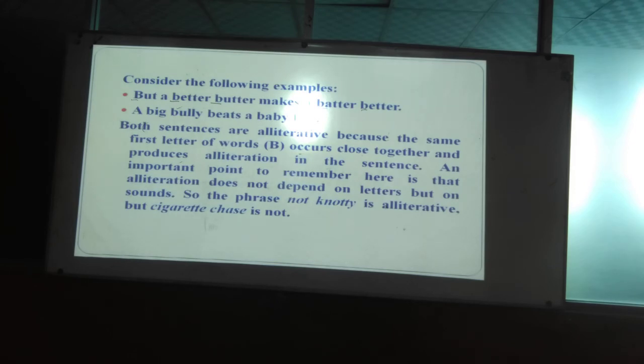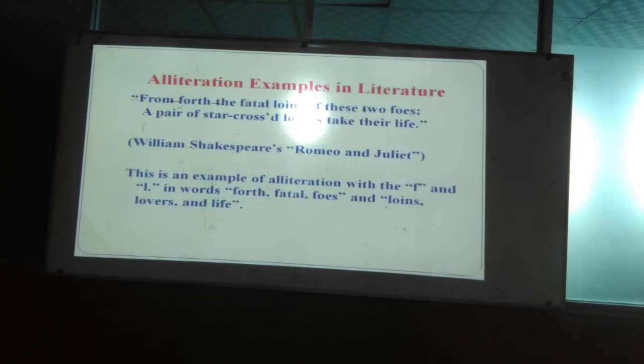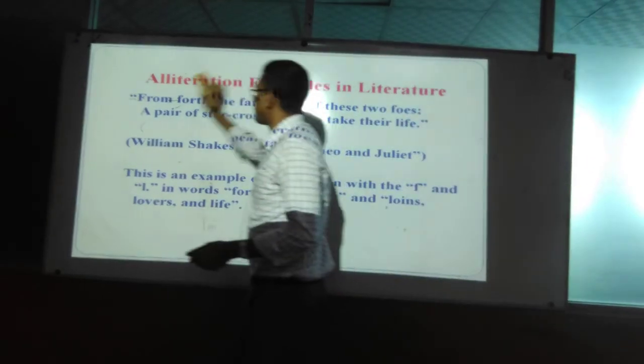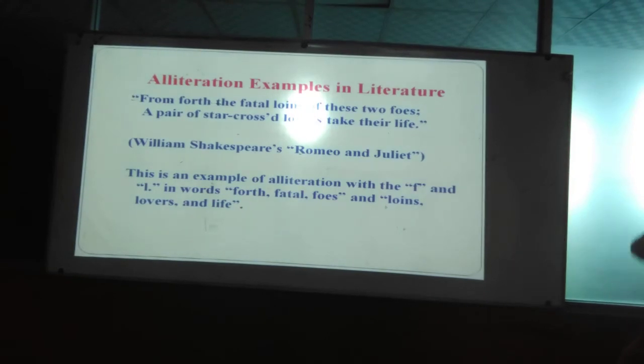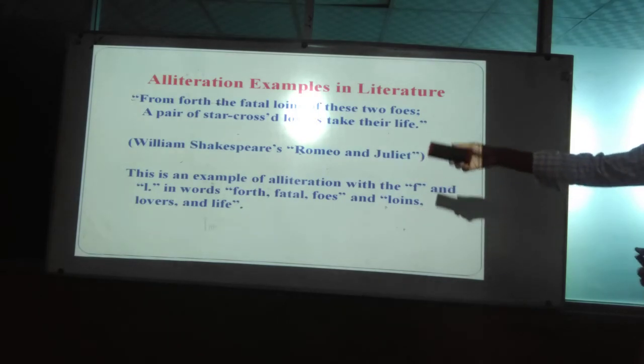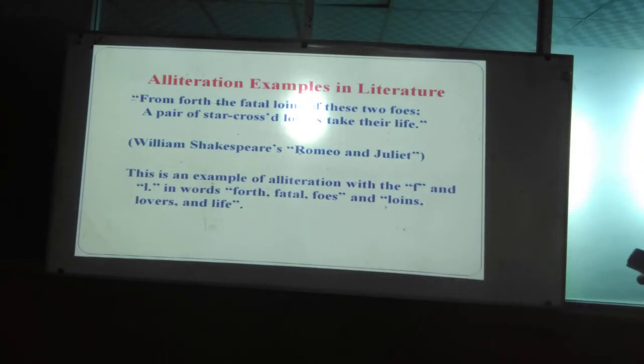There are some examples in literature you have seen. In Romeo and Juliet, from the quote, the fatal lines of these two foes. Here you have seen the word at the very beginning. There is an example of alliteration with the F and L. L is used mostly in the second sentence: lovers and lions.